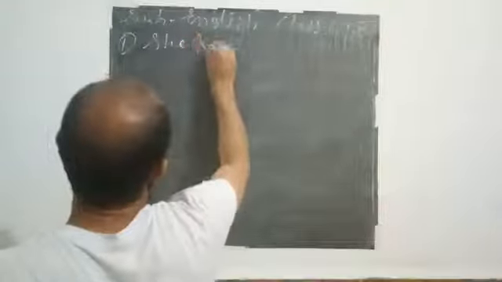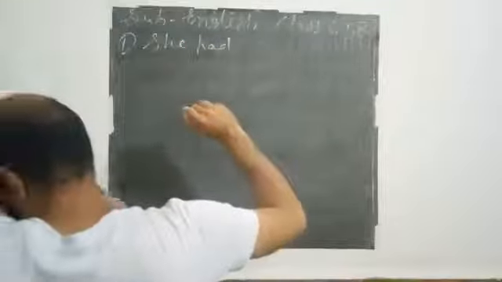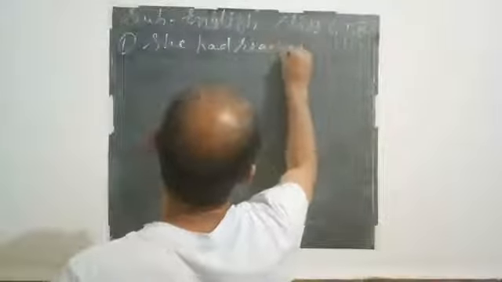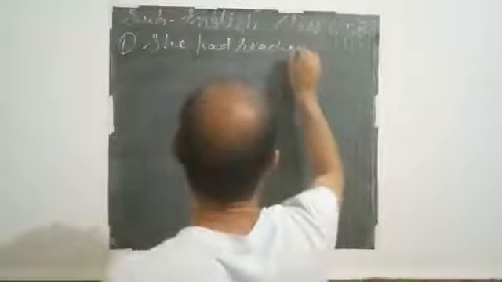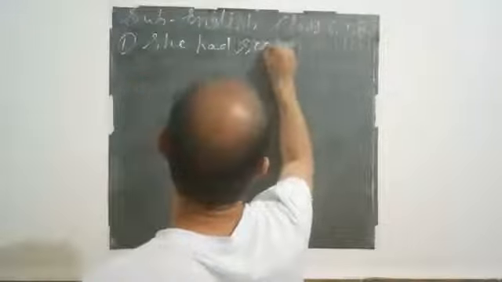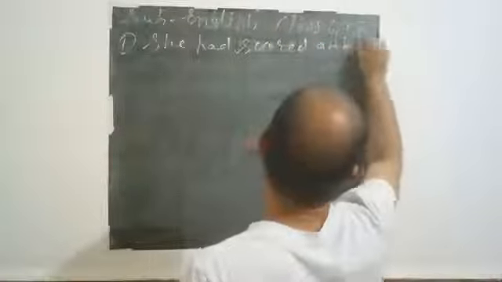And the first example is, she had scored good marks.